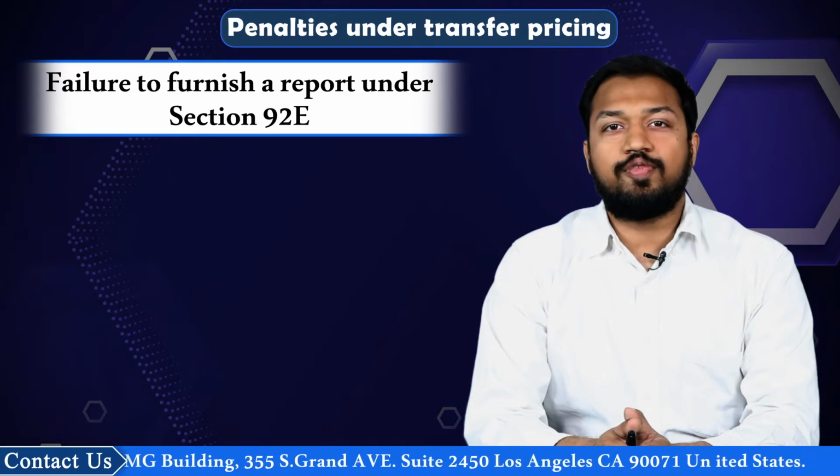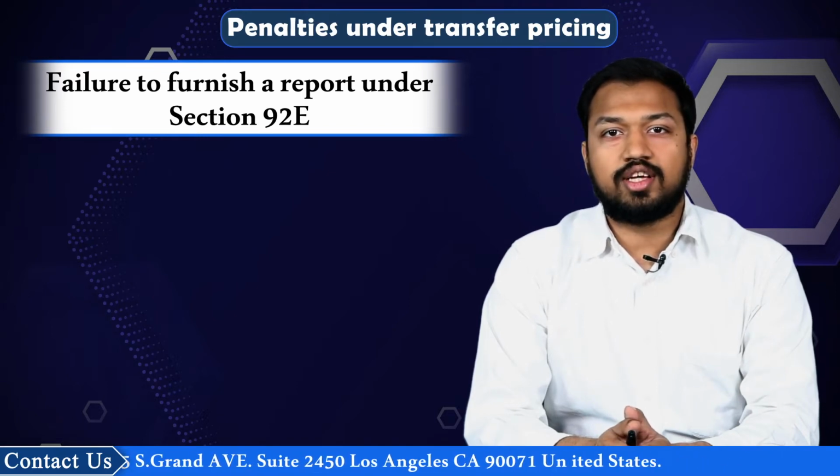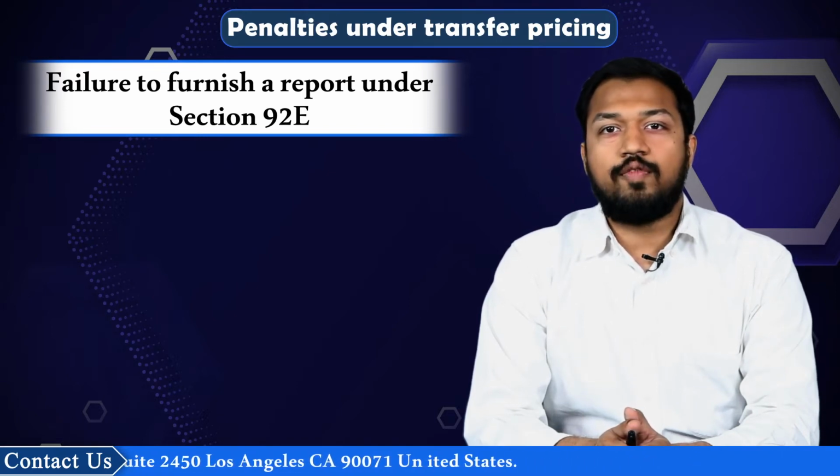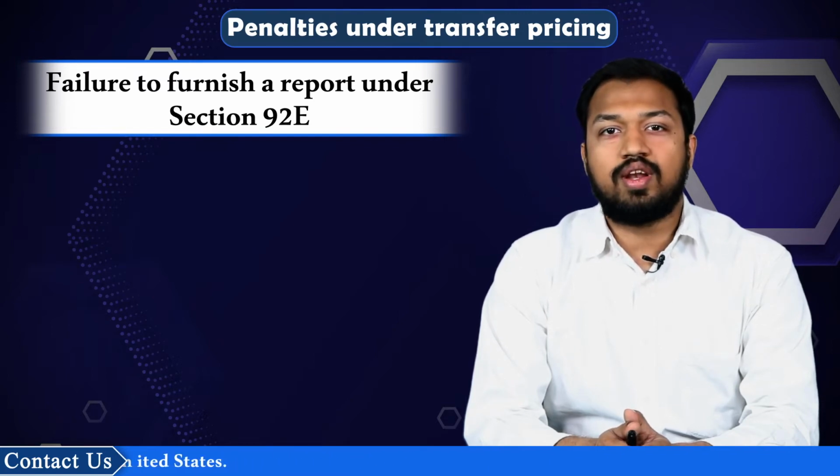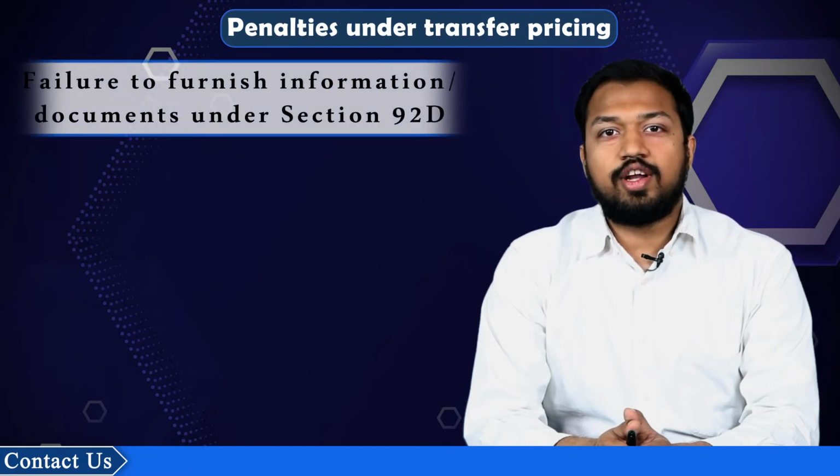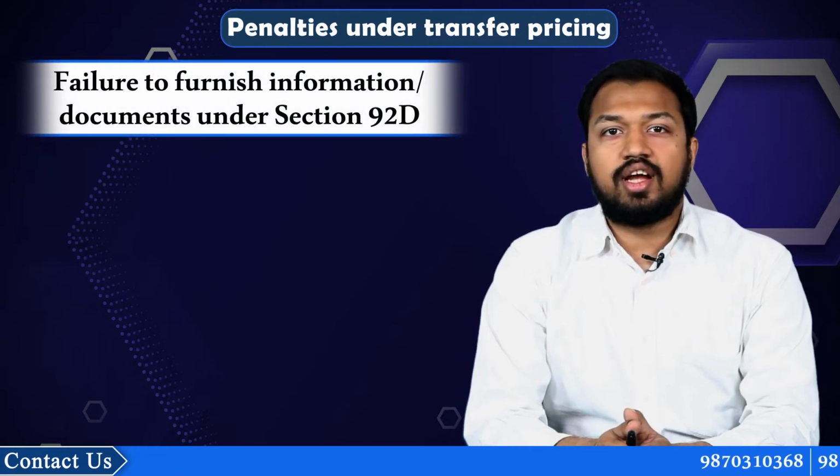If any person fails to furnish a report from an accountant under section 92E, then the assessing officer shall have the power to direct such person to pay a penalty of rupees 1 lakh. Fourth, failure to furnish information or documents under section 92D.